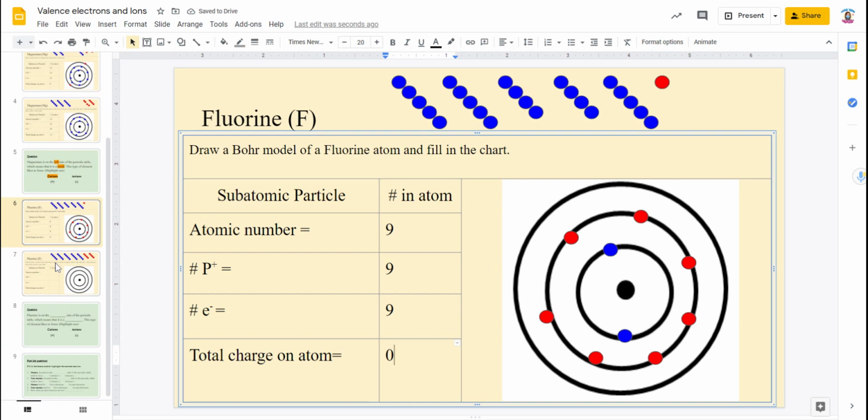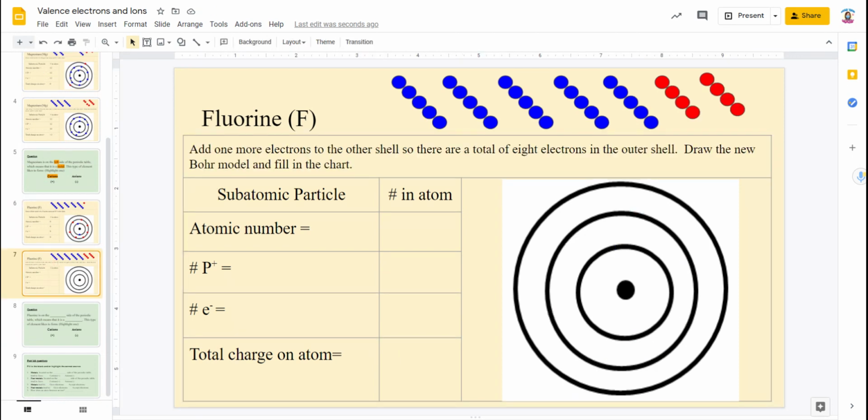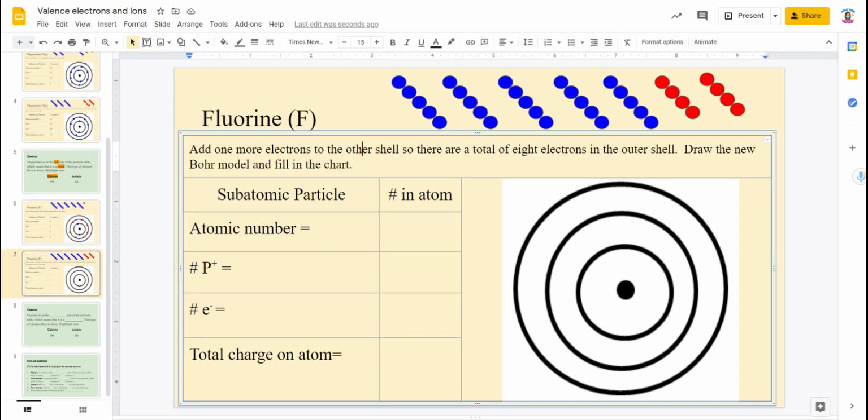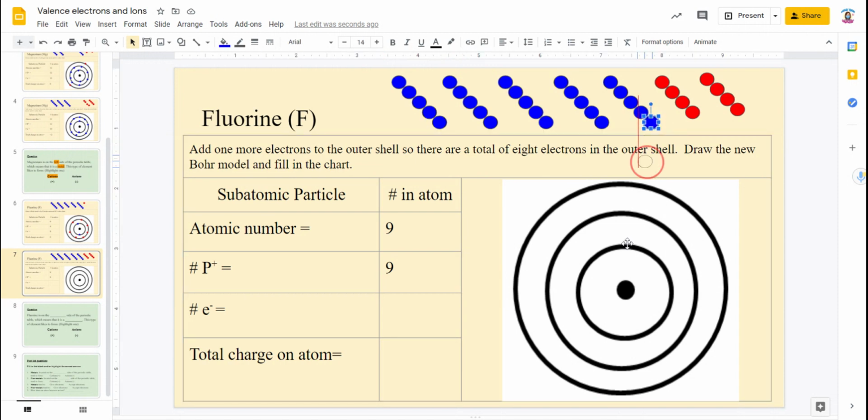Now, when they ask you on the next one, it says add one more electron to the outer shell, so that there are a total of 8 electrons in the outer shell. Draw the new Bohr model. All right, so we know the atomic number is 9. We know the protons are 9. But the electrons are going to be different. All right, so we know we're going to have our 2 on the inside. We know we have our 7 on the outside here.